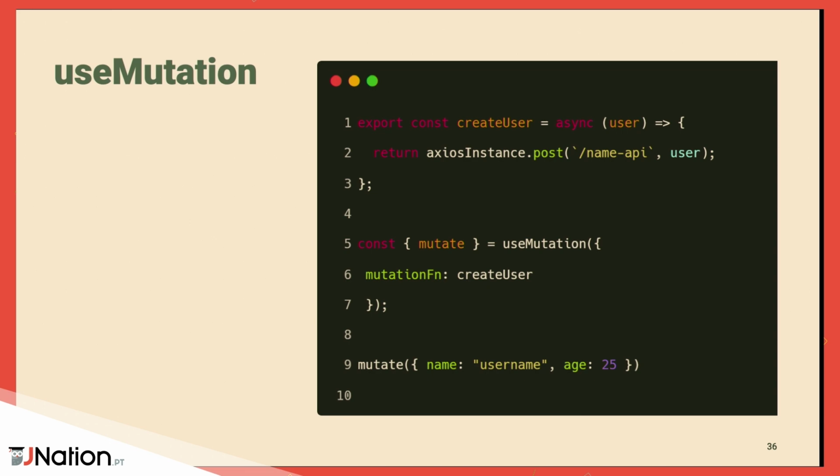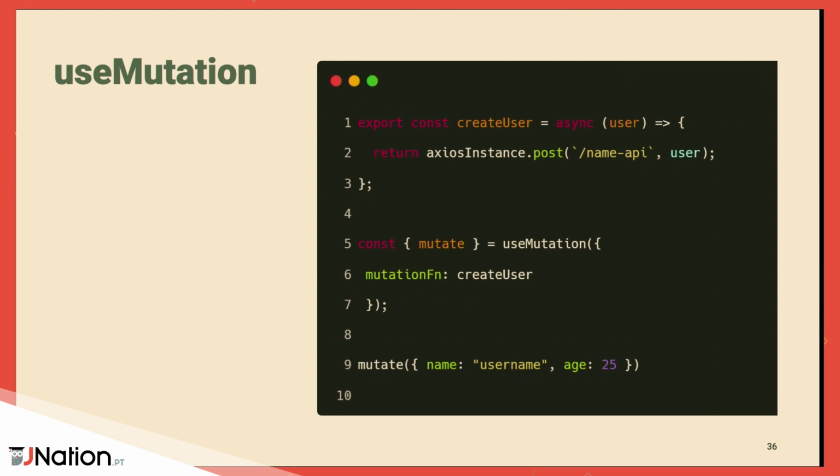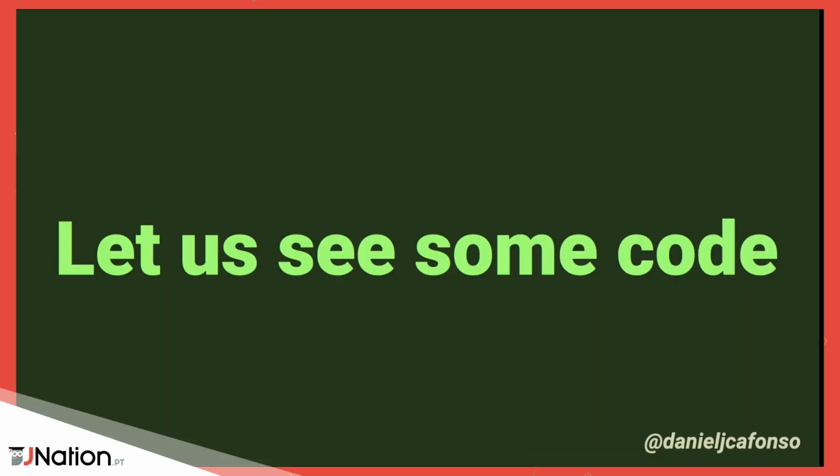In the example that we have here, in the first 3 lines we have a createUser function. This function has an Axios instance that is going to do a post of the user data. Then we instantiate our hook with useMutation, and we destructure the mutate function. Whenever we want to execute a mutation in our code, we just call it and pass it our data. In this scenario, we're passing a name property and an age property. Whenever we call this function, the mutation is going to run, and hopefully everything will be OK.